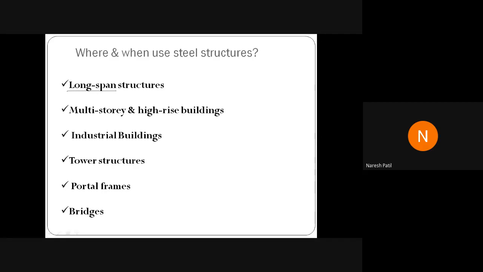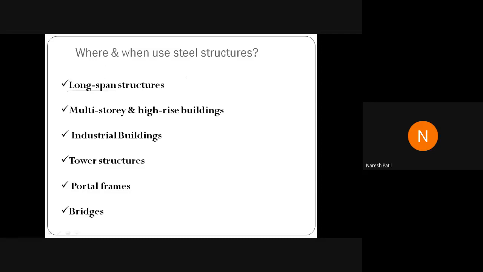I'll give a best example here. If you see the railway overbridge near the railway station, have you seen it? Anyone, please reply. Have you seen the steel structure or the bridge? That is the railway overbridge near the railway station in Belgaum. Yes, sir. Very good. That is made up of steel structure.